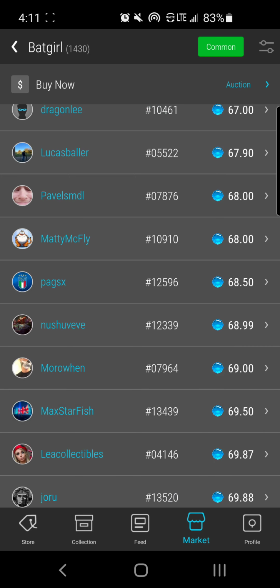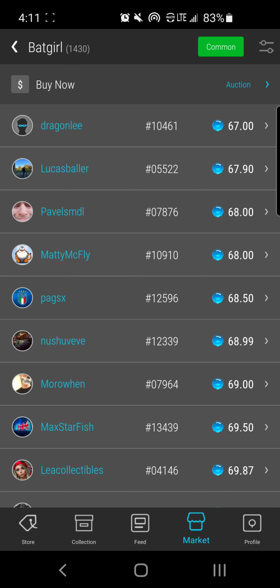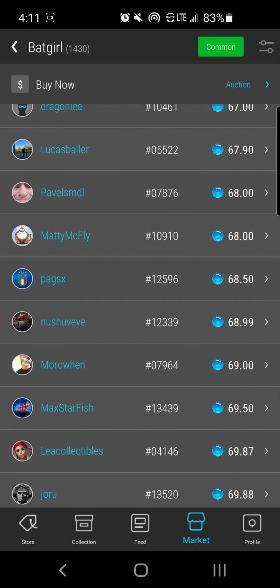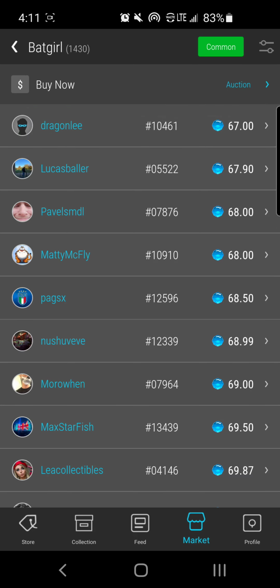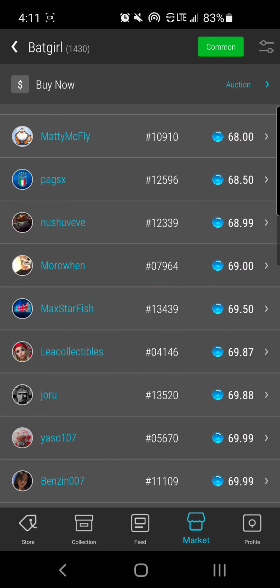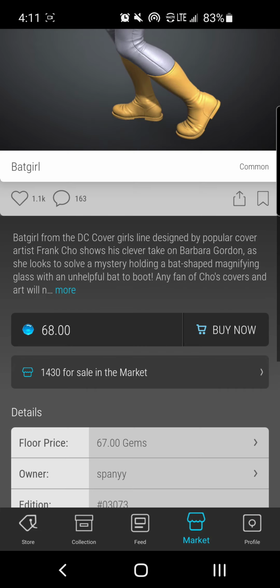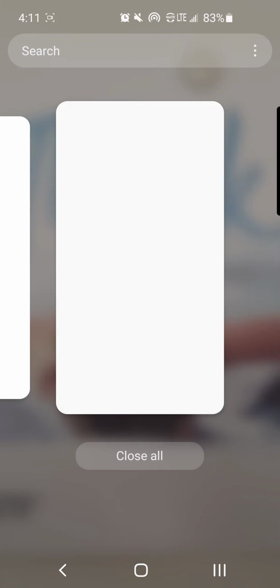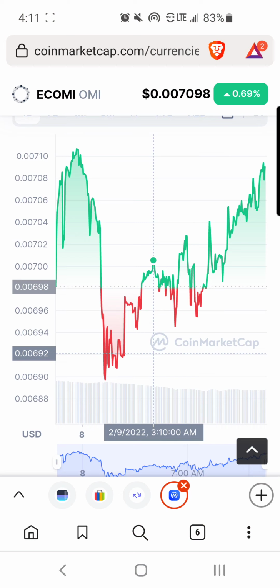Like I said, this is not financial advice. Let's say a few weeks from now, she goes to maybe $90 or so, but you want to stack up on her because she's a long term hold. You could buy it at 90, and if it dips back down to, let's say, $70, then you pick it up. Basically, it's just dollar cost averaging into one NFT. It's just like what we do with crypto.